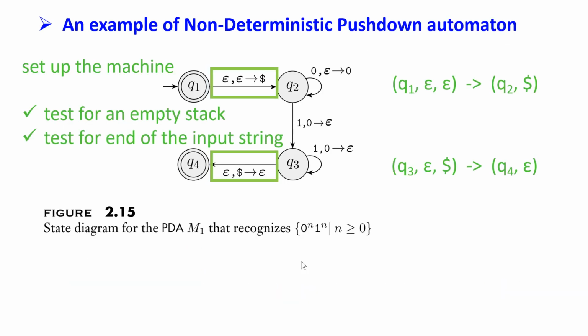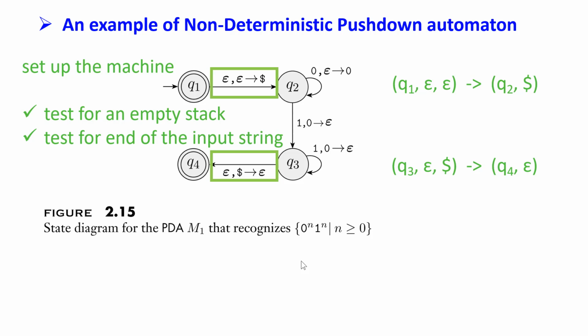Now let's analyze an example of an NPDA and go through the definition. The set of states are Q1, Q2, Q3, and Q4. And the input alphabet is 0 and 1. The stack alphabet is 0, 1, and the $ sign. This epsilon is not a symbol in the input alphabet or the stack alphabet. It has a special meaning. It means nothing. You can treat it as an invisible symbol.